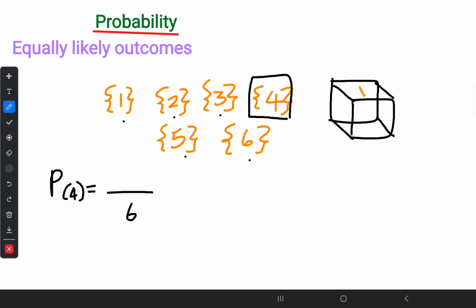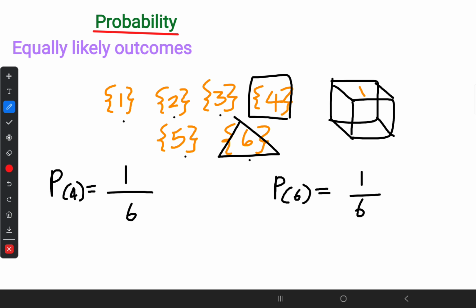Just 1. So this is an equally likely outcome, because all have equal possibility to become an outcome. Or otherwise, just think about it. My expectation is to obtain number 6 on the top. There are totally 6 outcomes. Amongst that, only one is 6 here. So the probability would be 1 by 6. That is the probability to obtain number 6. This is an equally likely outcome.